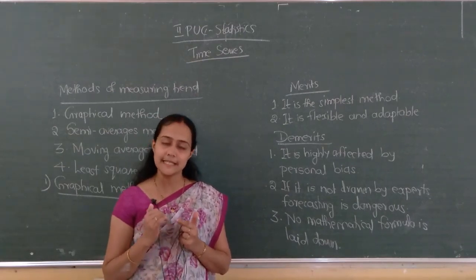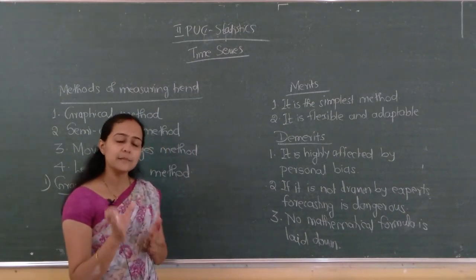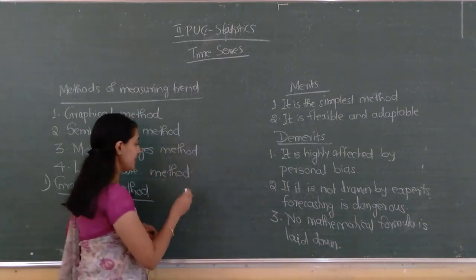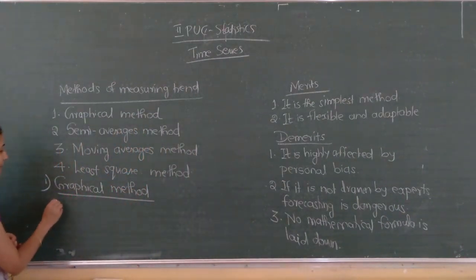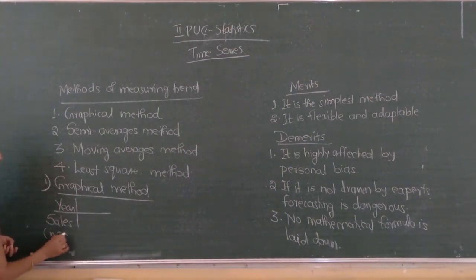What we are doing here is, one time series data is there. Time series data means one variable is always time, and the other variable may be anything. Suppose I am taking sales in thousands.